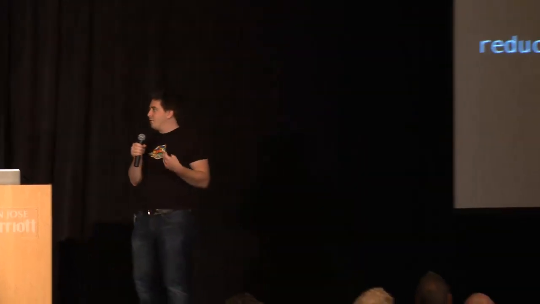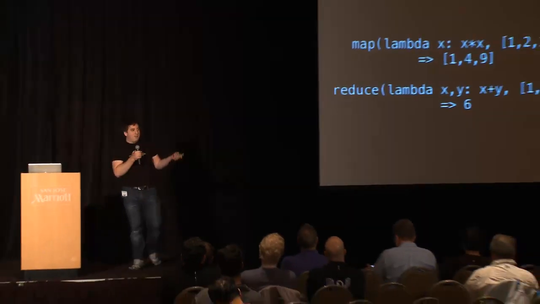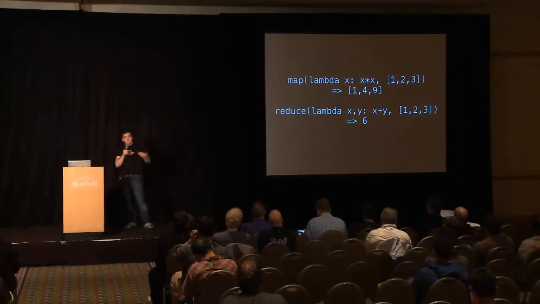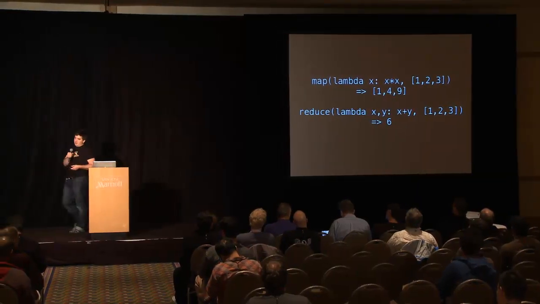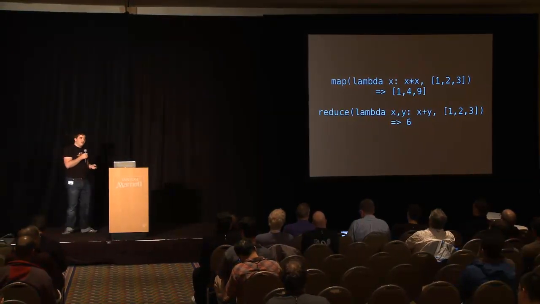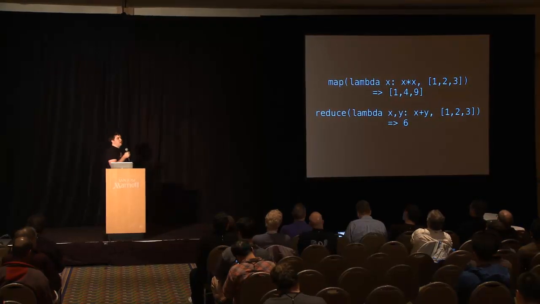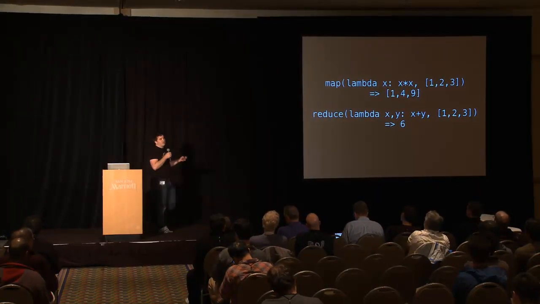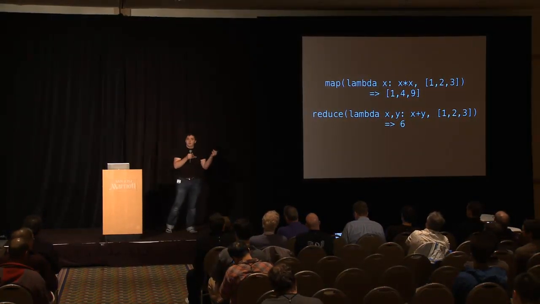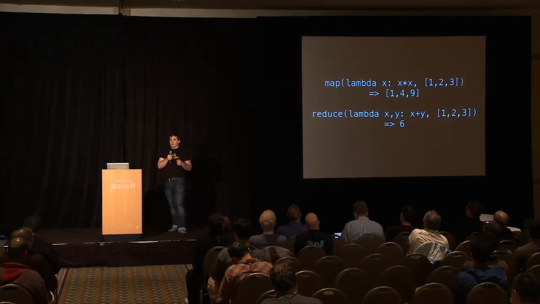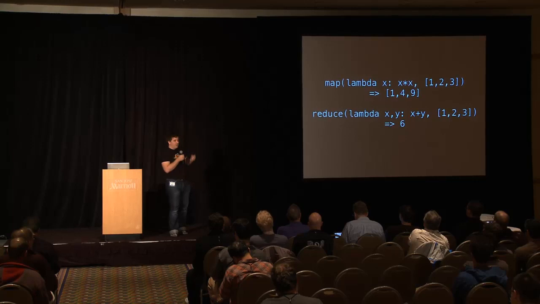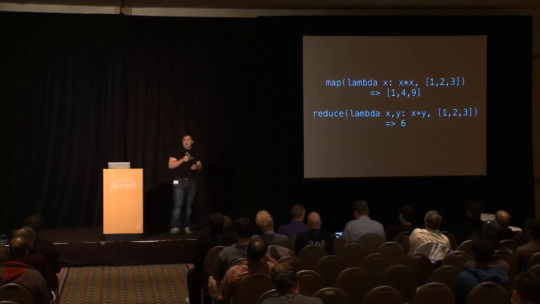So you might be familiar with the functional programming concepts of map and reduce. The idea is mapping some custom function across a set of data and producing a new set of data. And the idea of reducing is using a single function to combine a set of data into some single value. All right? Now, these are very, very standard functional programming constructs. You can find them in Python like I have. You can find them in a lot of other languages.